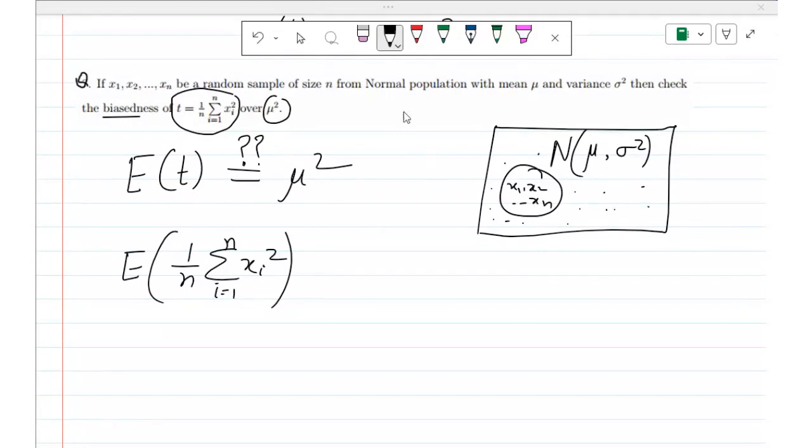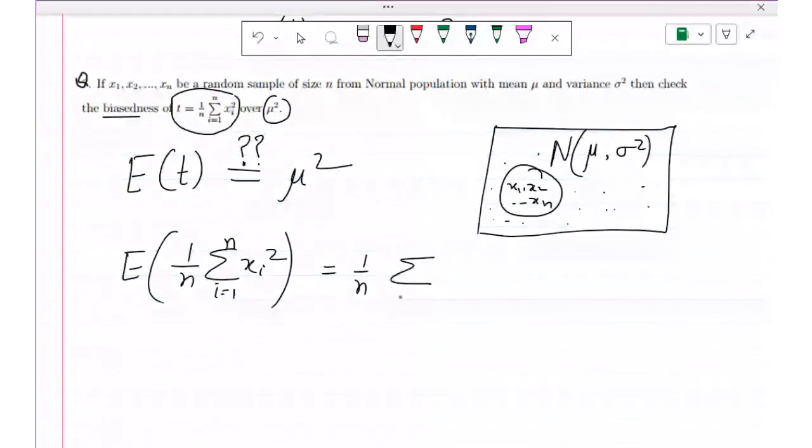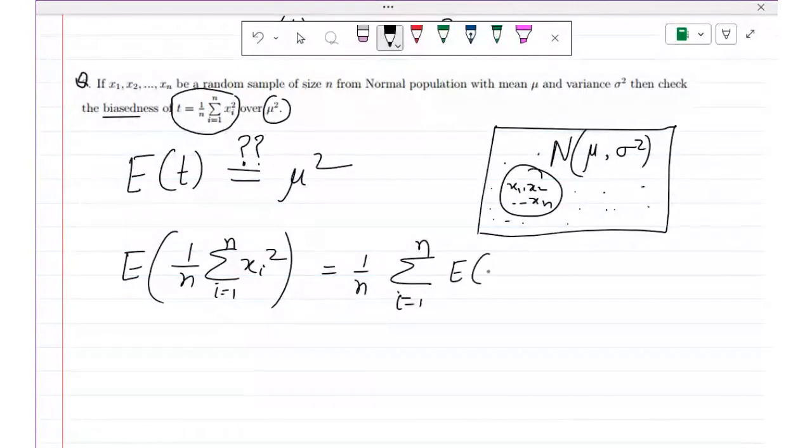Okay, so first, let us focus here. We'll find the expectation of this. Since 1 by n is a constant, we can take it outside of the expectation, and then apply the property of expectation. We can write this as 1 by n times the sum, i varying from 1 to n, of expectation of xi squared.